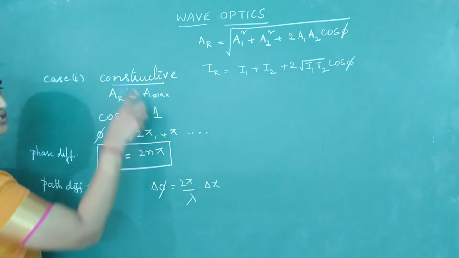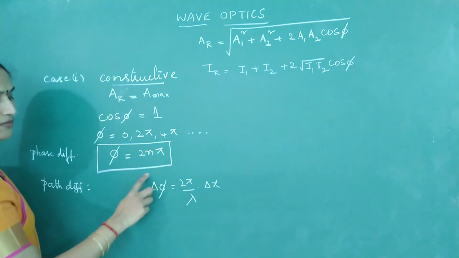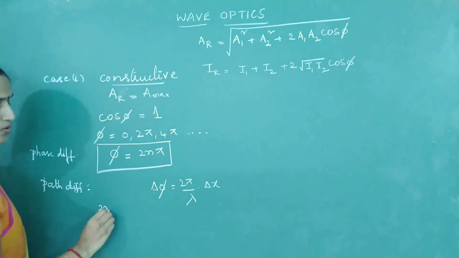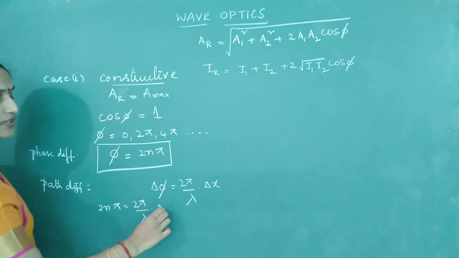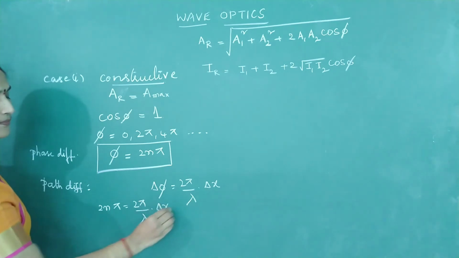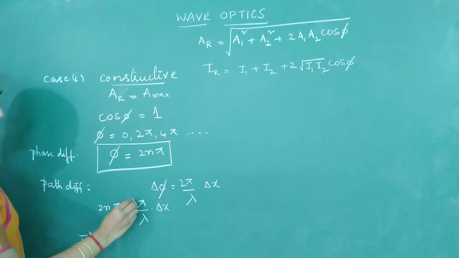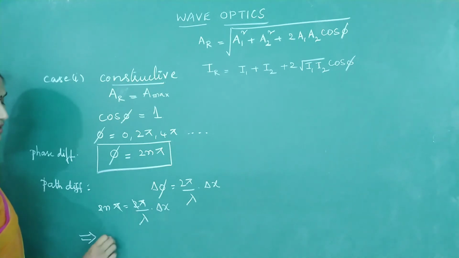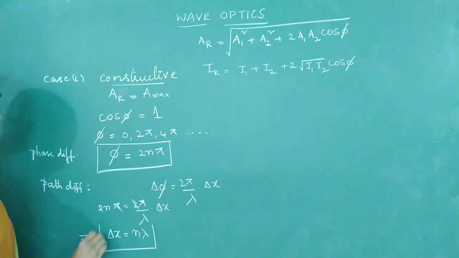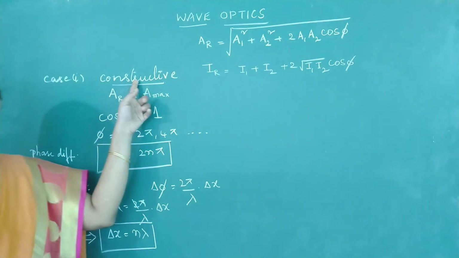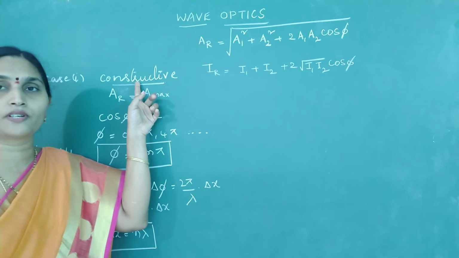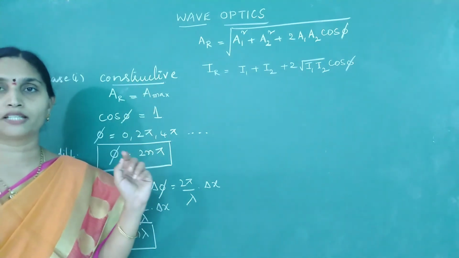Calculate what should be the path difference for constructive interference to occur. We know phase difference is 2n pi. So 2n pi should be 2 pi by lambda into path difference, delta x. Tell me what delta x or path difference should be? N times lambda. So if the path difference between two interfering waves is an integral multiple of lambda, it will lead to constructive interference, and in constructive interference we get a bright fringe or a bright spot.